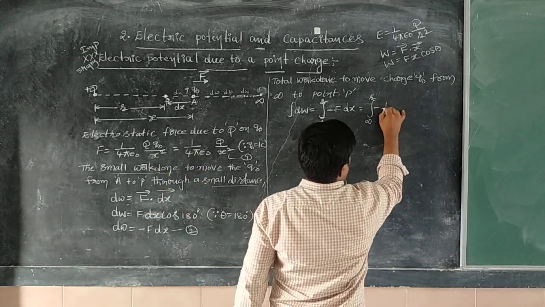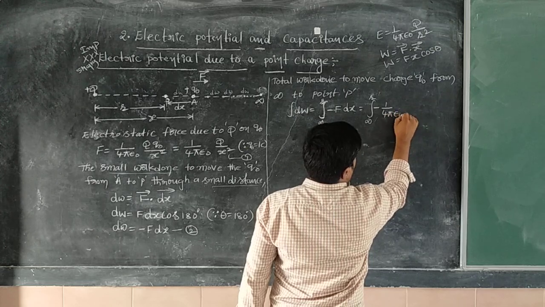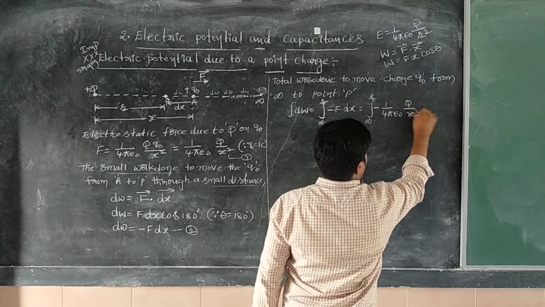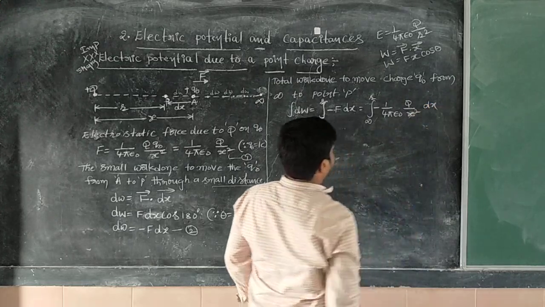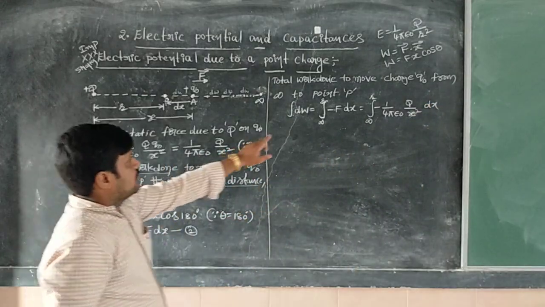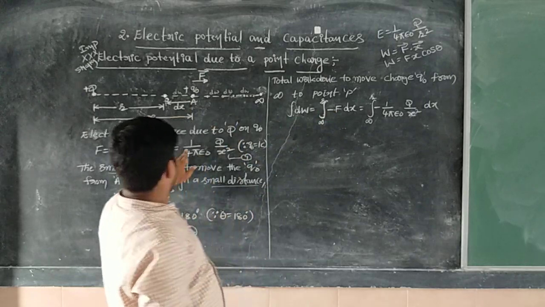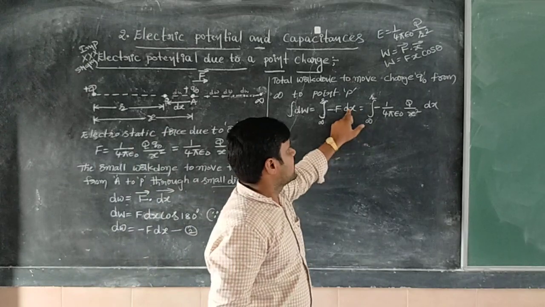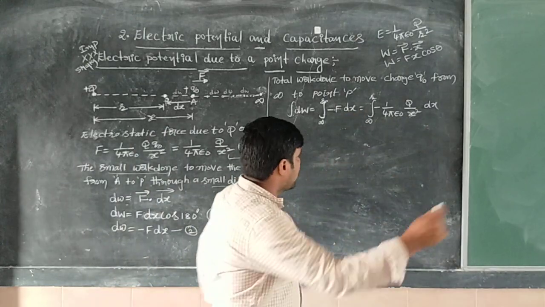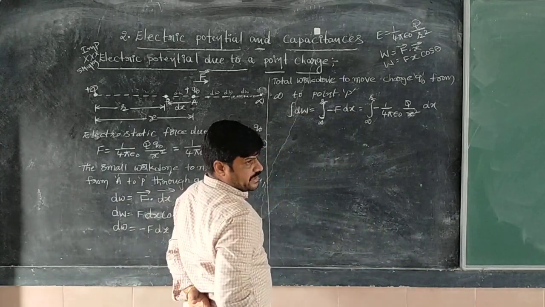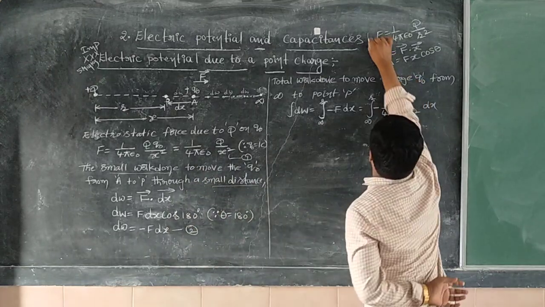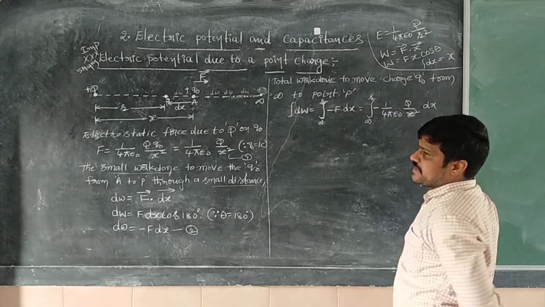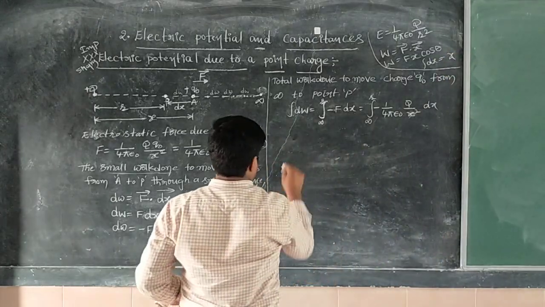1 by 4 pi epsilon naught capital Q divided by x square into dx, right? This F value, 1 by 4 pi epsilon naught Q divided by x square, I have substituted here, and the remaining dx I have written here. Next, thereafter integral dw, right? The formula is nothing but, just see here, integral dx equal to x. Integral dw is nothing but W.